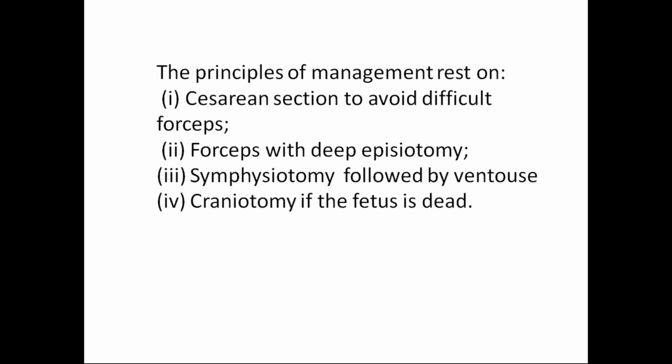Go for a cesarean section. Suppose the baby is dead, then you have to go for a craniotomy instead of delivering a dead baby by cesarean section. Sometimes some people do symphysiotomy and then ventouse, but I myself have not seen symphysiotomy. It is very rarely done.